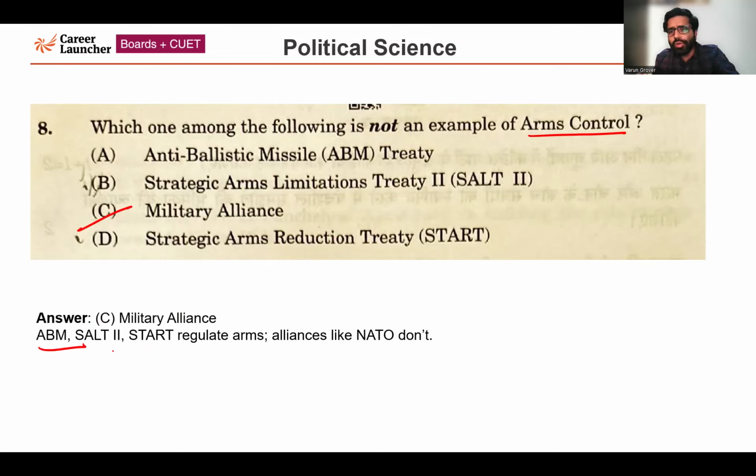Military alliances such as NATO, and prior to that the Warsaw Pact, were also existing. It is not an example of arms control. It is rather military alliances. So the correct answer for this question is option number C, military alliance.